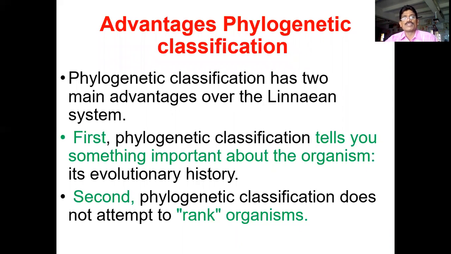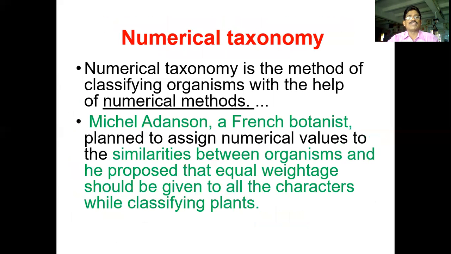But what are the main advantages of phylogenetic classification? The phylogenetic classification has 2 main advantages over the Linnaeus system. The first one is that phylogenetic classification tells us something important about the organisms, their evolutionary history. The second one is about rank of organisms. Phylogenetic classification does not attempt to rank organisms. So by the way, these are the advantages of phylogenetic classification.